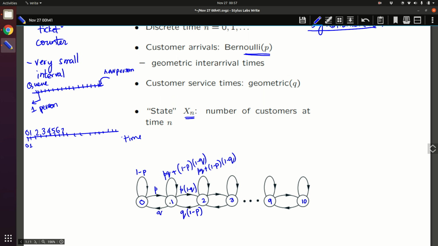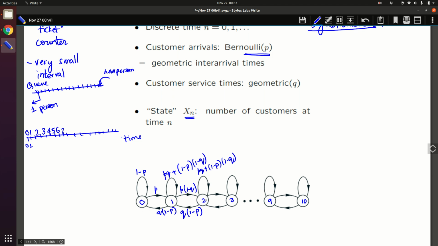Likewise, from 1 to 0, of course there is a mistake here, you see. From 1 to 0 this can happen: you can have a customer departure, but there has to be no customer arrival. So just be careful when you write these probabilities.